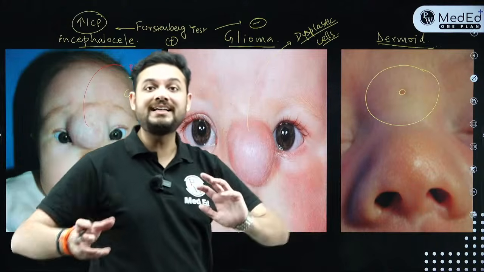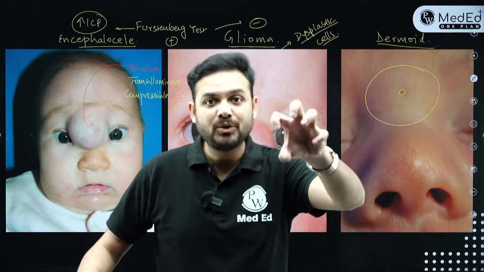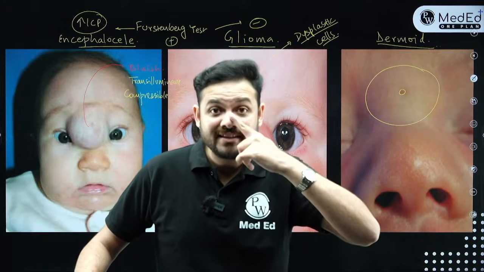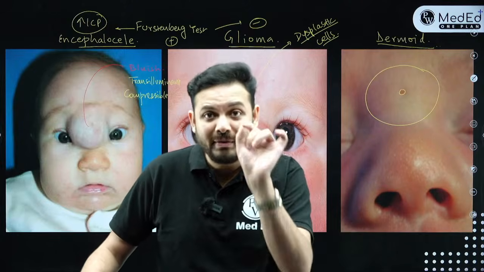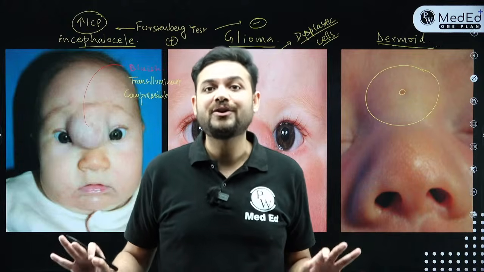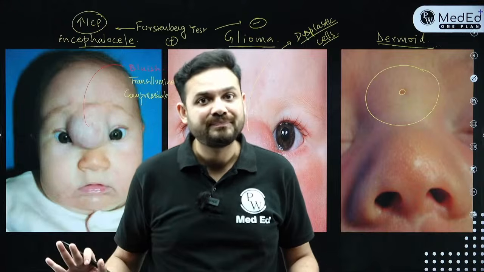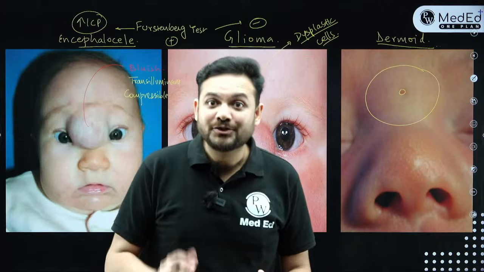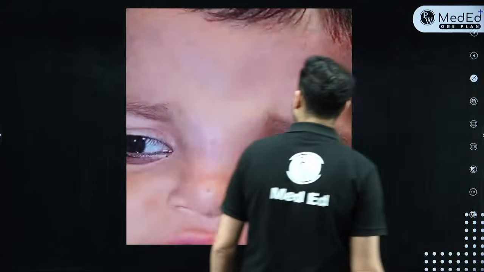Dermoid means embryologically the ectodermal components get trapped at the nasal dorsum. So when the ectoderm gets trapped at the nasal dorsum, a pit gets formed over the dorsum of the nose. And this pit might also have hair in it. So the classifying feature of nasal dermoid is what? That the swelling will always have a pit. Always remember that.